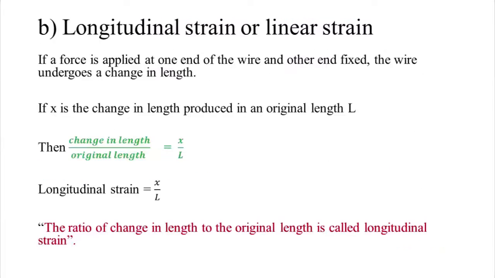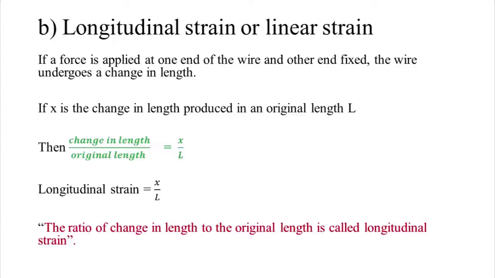Now we are discussing the longitudinal strain or linear strain. If a force is applied at one end of the wire and the other end is fixed, the wire undergoes a change in length. If x is the change in length and the original length is L, then according to the definition, change in length to the original length gives the equation x by L. That is the longitudinal strain, the ratio of change in length to the original length. This is one type of stress and strain.